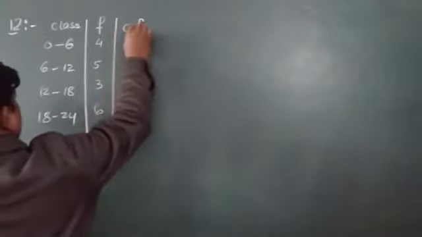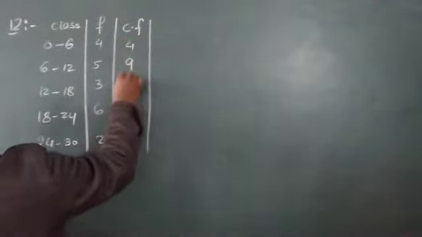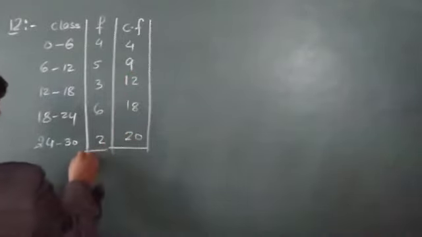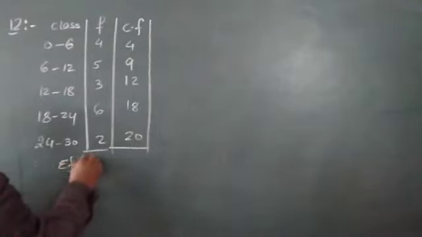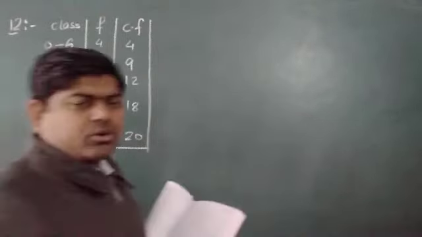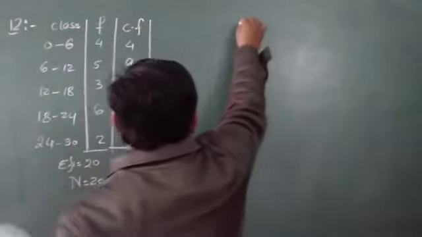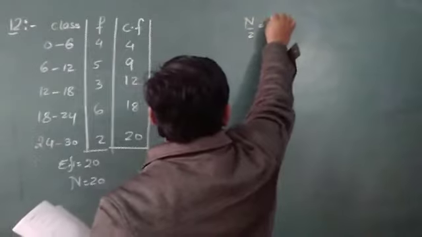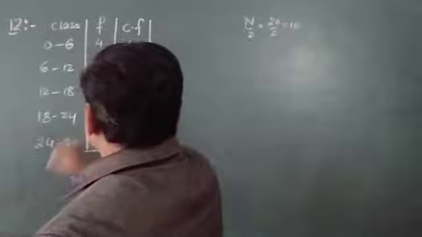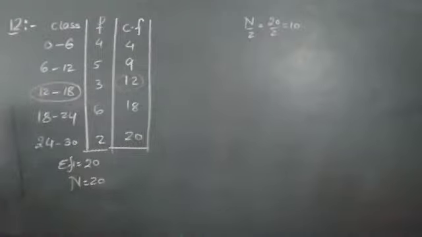I have to find the cumulative frequency to find the median. That should be 4, 9, 12, 18 and 20. So here I have got sigma fi equal to 20, so n is equal to 20. When finding the median, first of all, as I told you, I should find n upon 2. Here also I find n upon 2, that is 20 upon 2, which is equal to 10. Now 10 will come in this one, so I can say this is the median class.